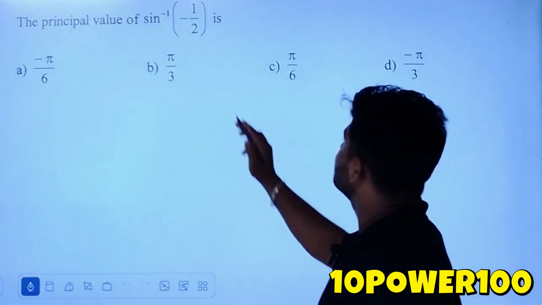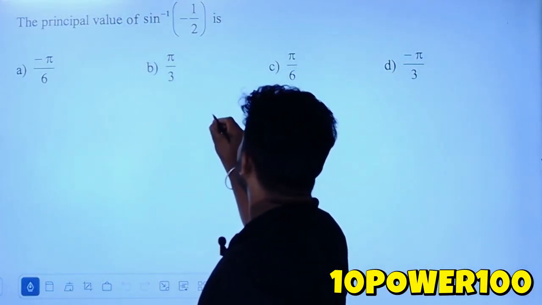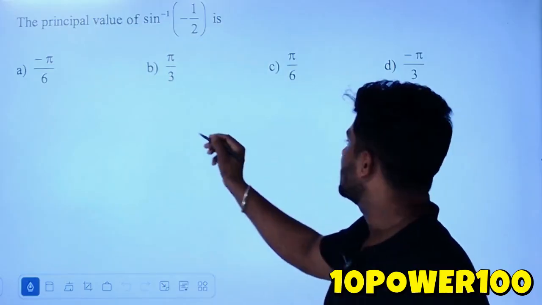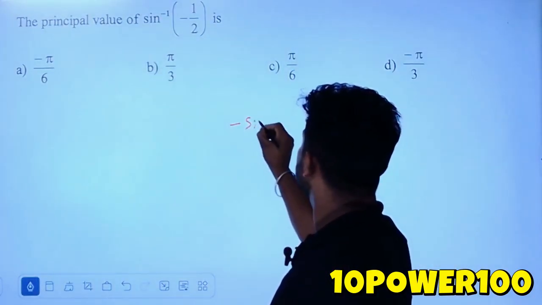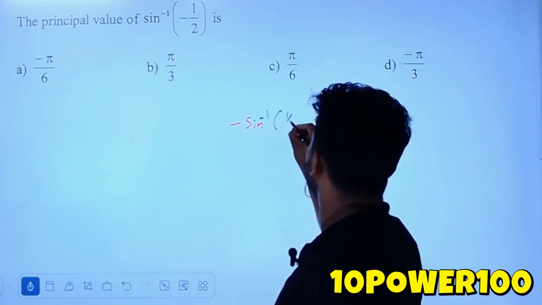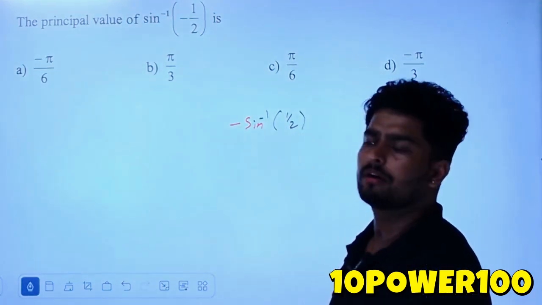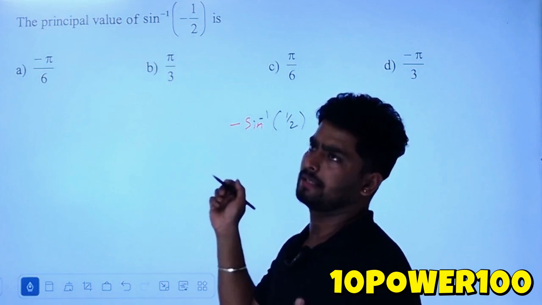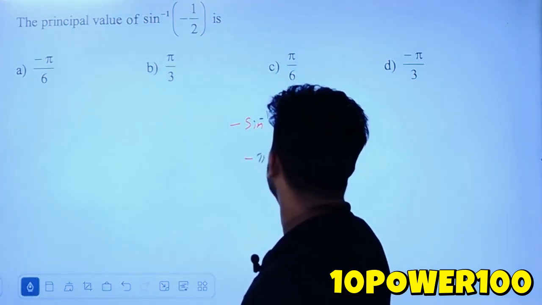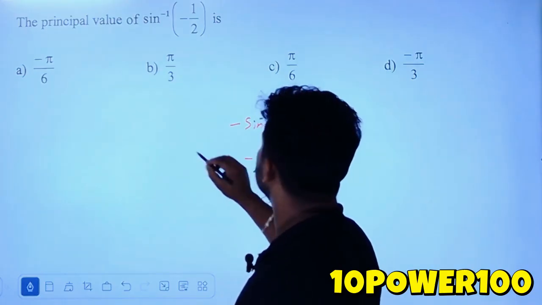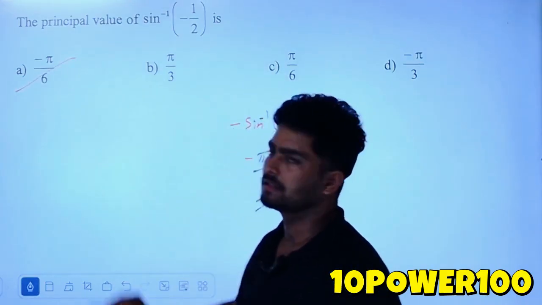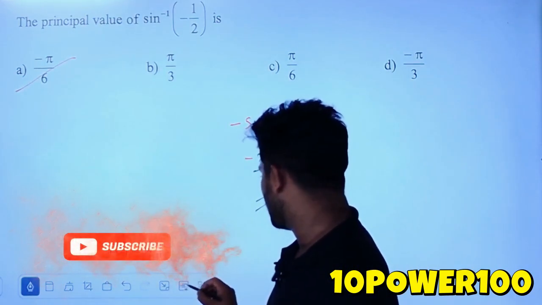Next, the principal value of sin inverse of -1/2. It's very simple. With sin inverse, the minus comes outside, so this will become minus sin inverse of 1/2. You know sin inverse of 1/2 is pi by 6, 30 degrees. So minus pi by 6. Option A is the right answer. Very simple one. We'll move on to the next one.